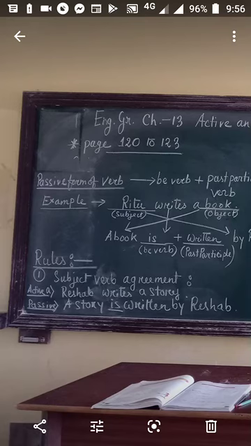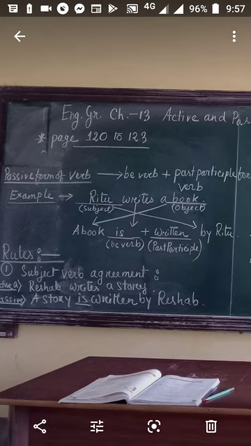Now see the first example: Reshab writes a story. Reshab is a singular number subject, and a story is also singular number. So the verb here is singular, writes, and if we make it passive, it will be: a story is written by Reshab. Why is? Because a story is singular number, so we will take the be verb in its singular form, which is in present tense. A story is written by Reshab.